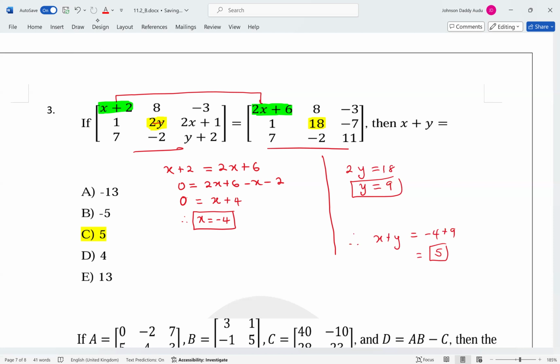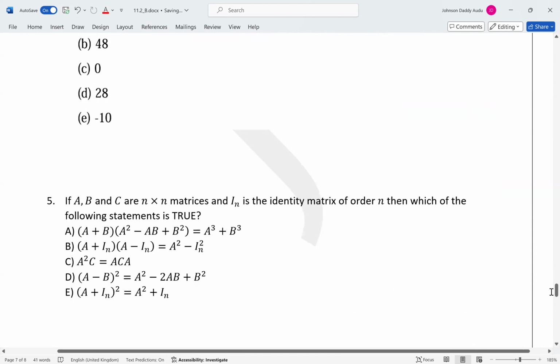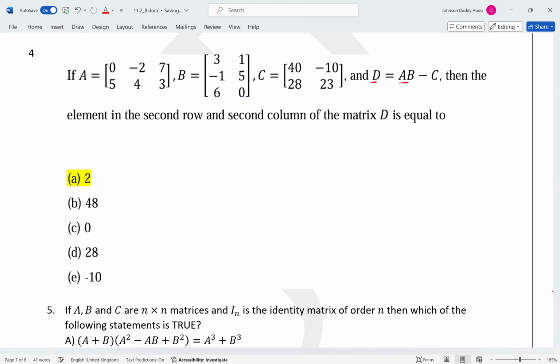Now, let's go to number 4. So what is question number 4? Question number 4 is more of algebra as well. You have matrix A, B, C. So you just want to find a matrix D, which is AB minus C. So first of all, we need to find what is AB. Now, does AB make sense? Yes, because this is going to be,